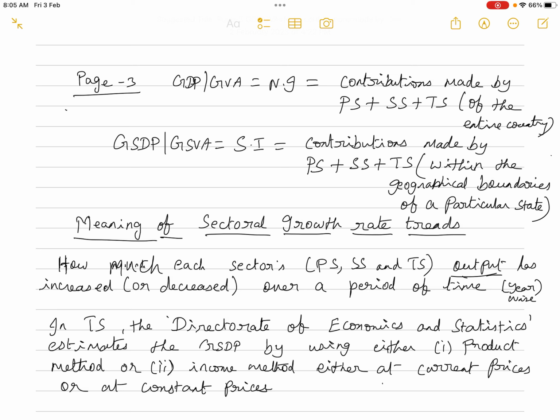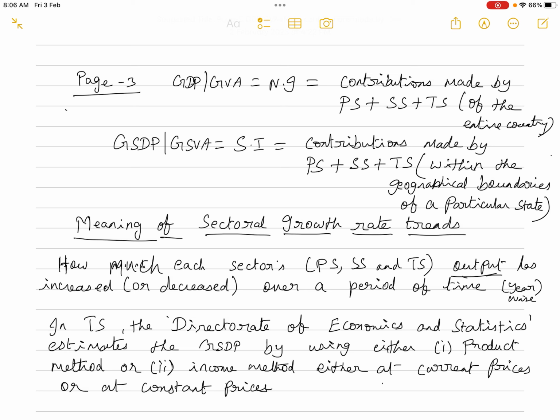Depending upon so many factors, the output of a particular sector might increase compared to the previous year, or might decrease, that is, the growth rate might decrease compared to the previous year, or it might become stagnant, or it might even become negative, that is, decrease. So year after year, what are all the changes that are happening in each of these sectors? When you check that over a period of time, that is what is known as the sectoral growth rate trends.